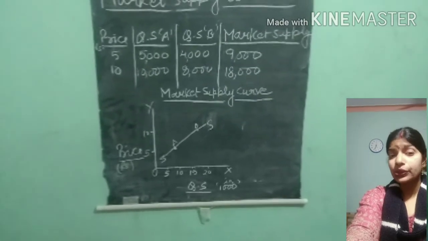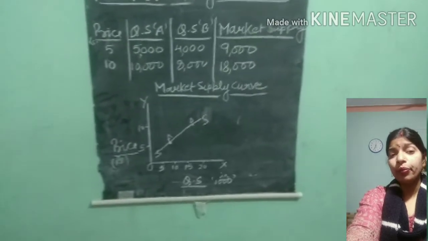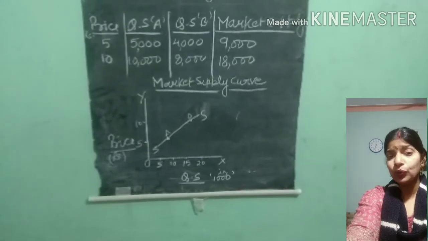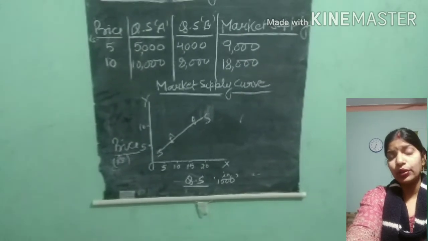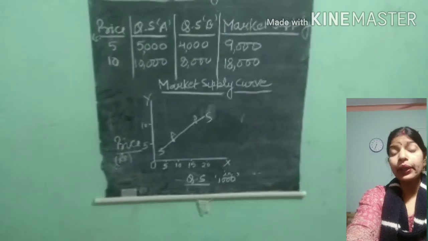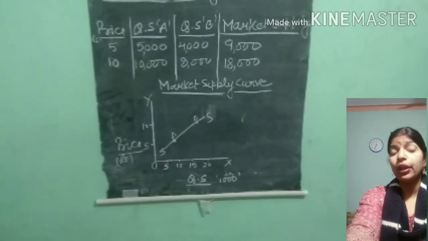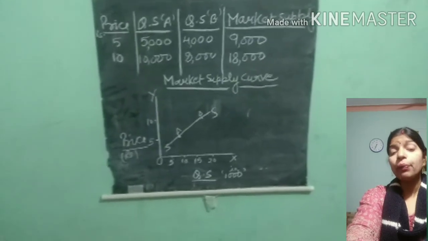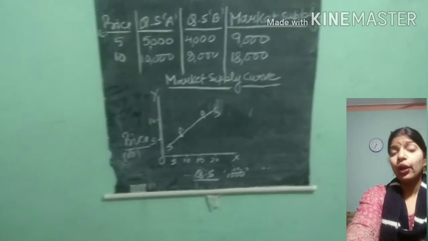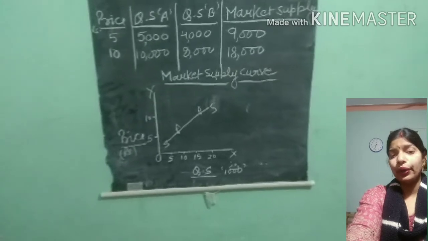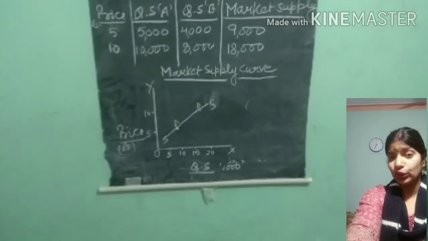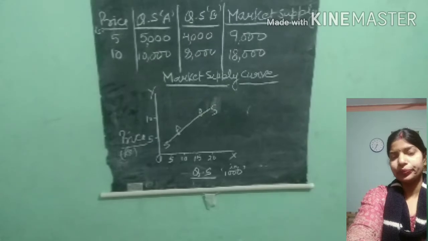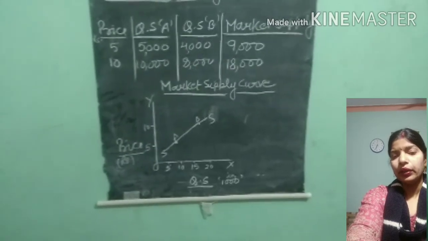And on rupees 10, the market supply will be 18,000: the addition of the production done by A firm and by B firm, 10,000 plus 8,000, will be 18,000. This is market supply on rupees 10. Right? This is the supply schedule.